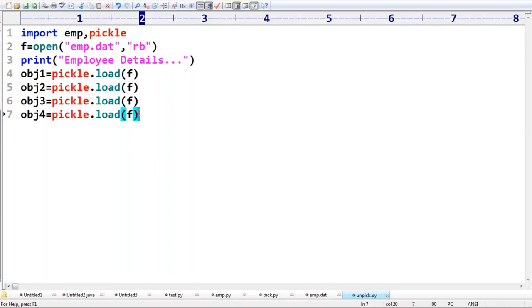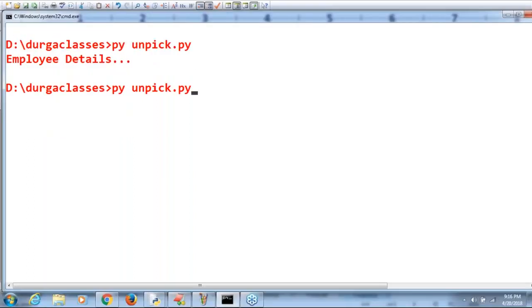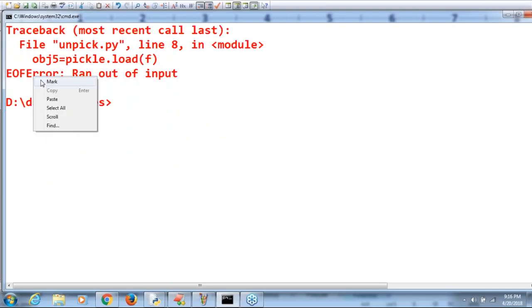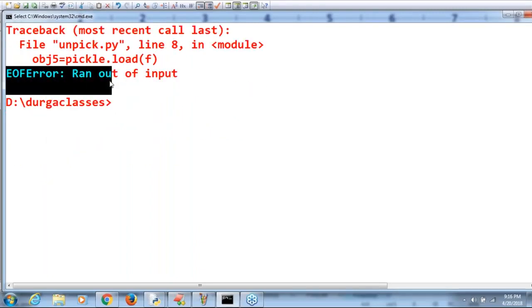By mistake, the fifth one also, sir. I'm taking the fifth one also. Observe very carefully. What will happen, sir? Are you getting it? EOFError is coming: Ran out of input. Then can you please suggest what is the way? I don't know how many objects are there. What you have to do is continue until getting EOFError.